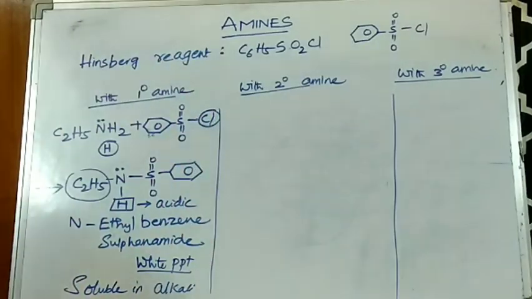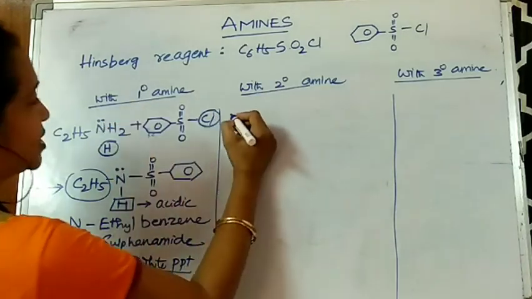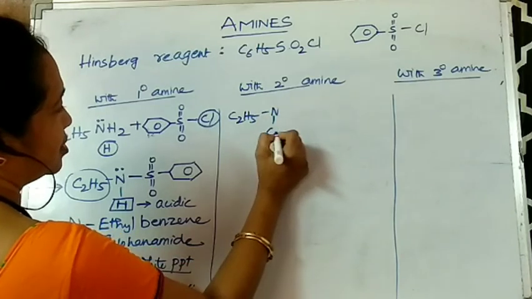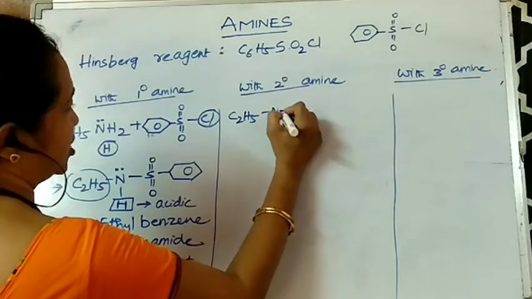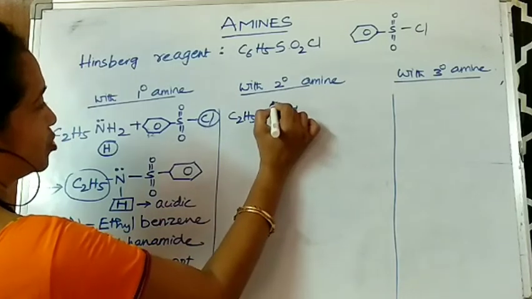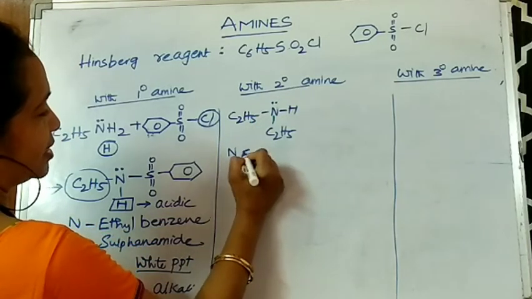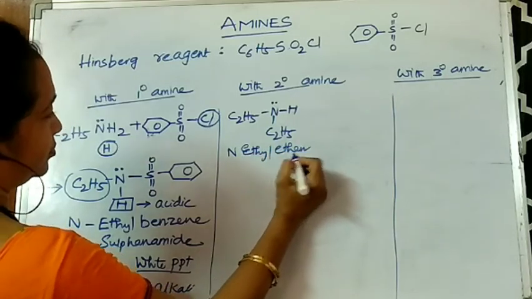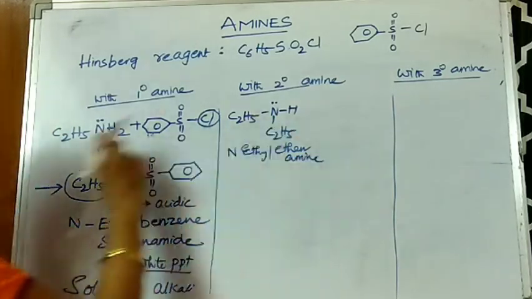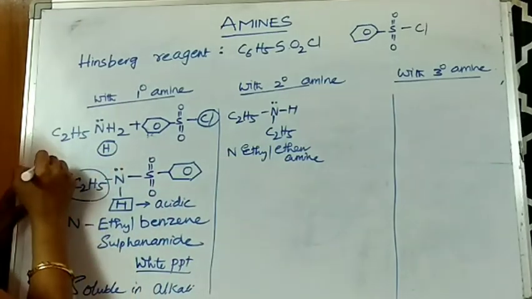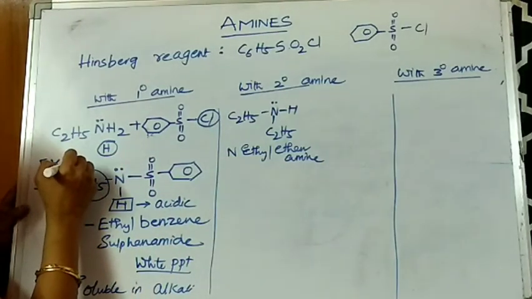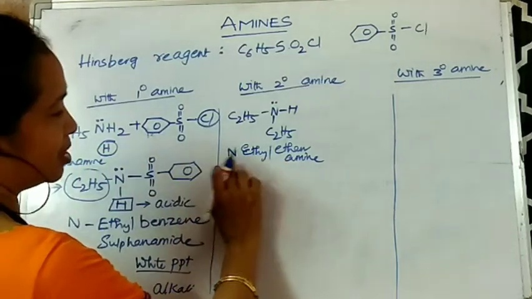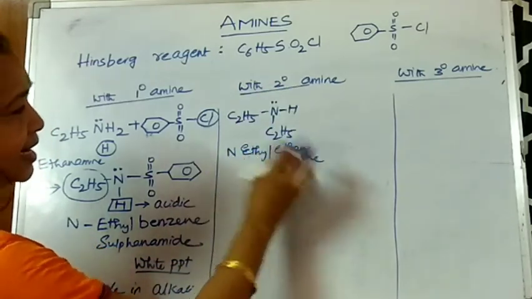Now what happens if I take a 2 degree amine? So here I will be taking C2H5NH. So I call this a 2 degree amine. So N-ethyl ethanamine. In the before case, I just took ethanamine, which we consider as a 1 degree amine. And the second, 2 degree amine is N-ethyl ethanamine.